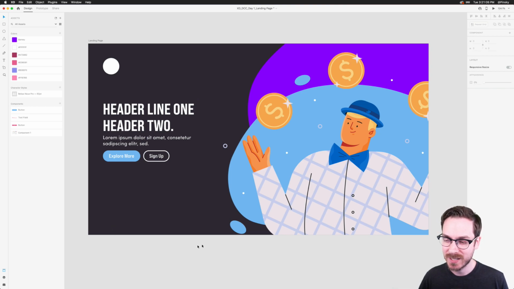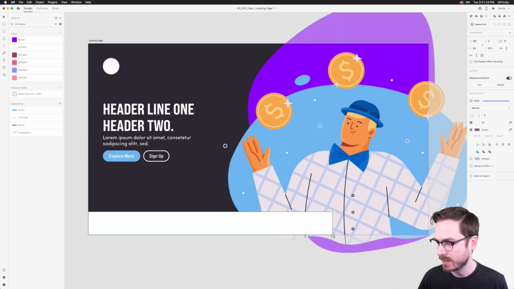But we might want to give some sort of indication. We're going to get more into that on day 2, possibly. We're going to add some additional elements down there. But what we could do is add a little bit of a, almost like a wave, sort of, right? So I can grab my rectangle. I might want to just drag out a rectangle across this artboard just like this, right?